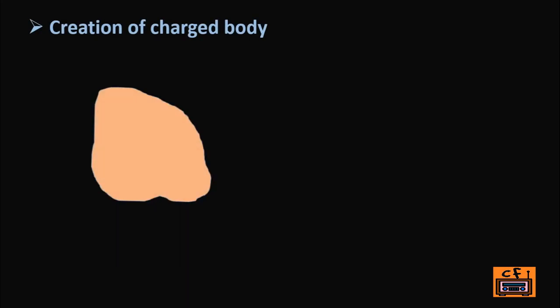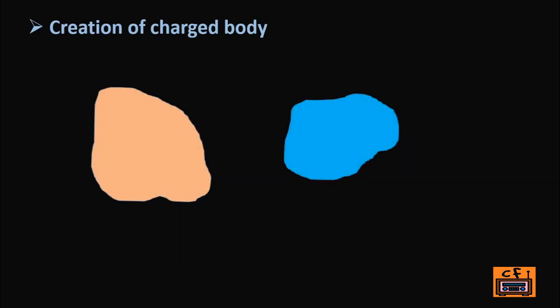We will take two bodies. From the previous video, we knew that charging of a body is related to the transfer of electrons. Let's say one electron is transferred from body A to body B. So there is an excess of electrons in body B. As a result of it, it will get negatively charged.